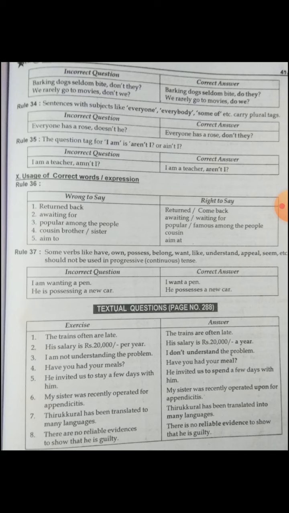So these are the 37 important rules. If you study these rules, definitely you will get 5 out of 5. And here the textual questions are given, so some more important questions. You have to go through these questions. So make note of all the rules. Study well. Go through the examples.